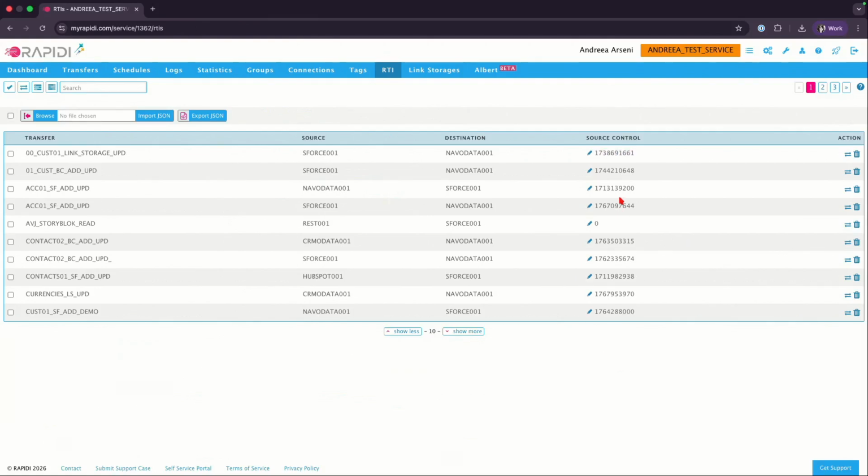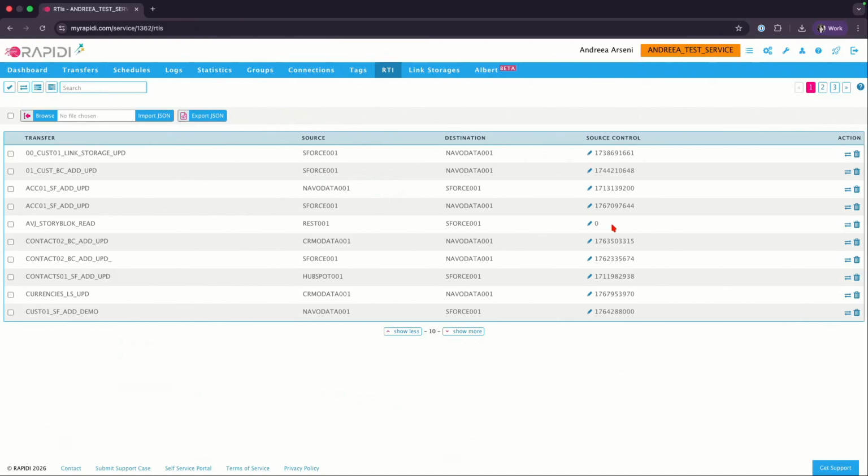So here you have access to the source control that has been stored, and you can edit this one. If you want to remove the current value, you can just click on the edit pencil, put a 0, and then it will rerun and go back to all the records and try to update them.